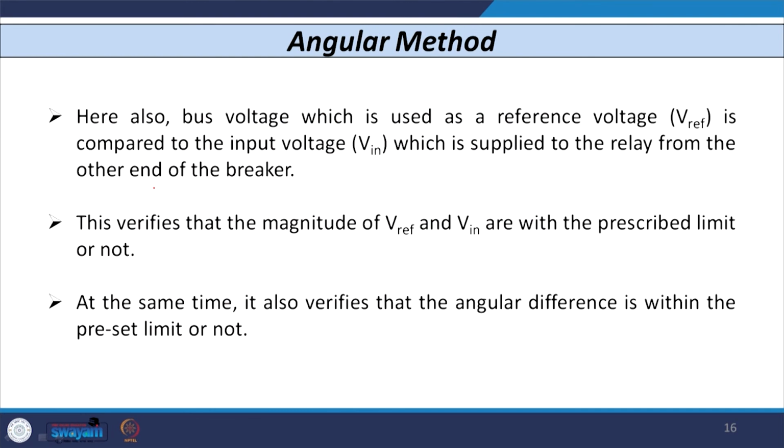In the second method, the angular method is used. Here again the bus voltage is used as a reference, that is Vref, and the line voltage is used as the input voltage, V in, and you need to compare these two. This verifies the magnitude of V reference and V in, and whether it is within the prescribed limit or not needs to be checked. Along with the magnitude, you are also going to verify the angular difference, whether it is within some preset or predetermined value or not. So, that needs to be checked.